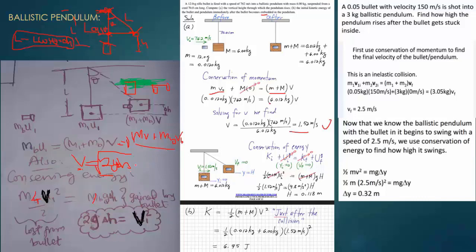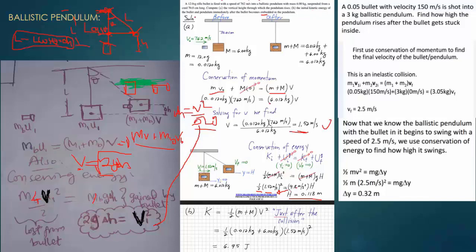So eventually we know that the change in h is equal to v squared divided by 2g. So if we take v squared, which we got here as 1.52 squared, divide by 2 times 9.8, we get h as 0.118.